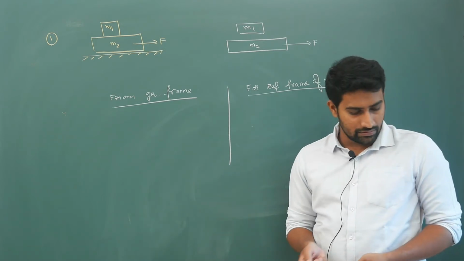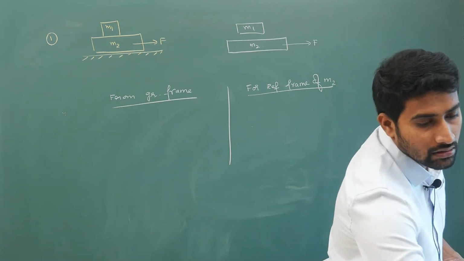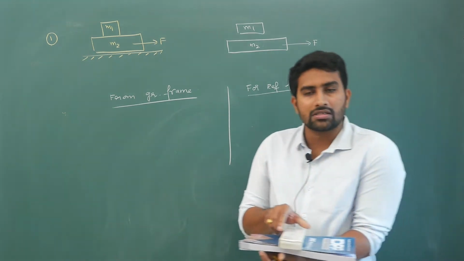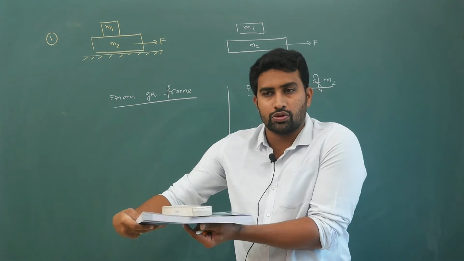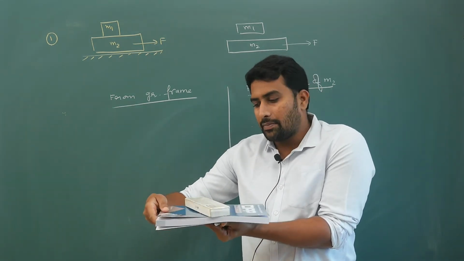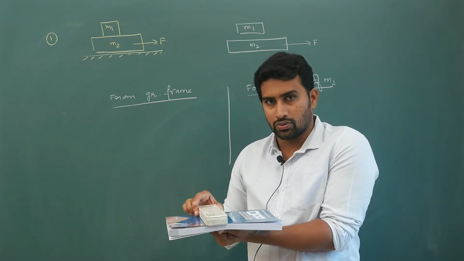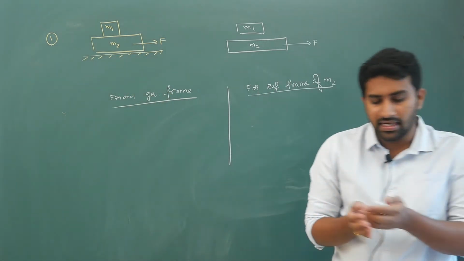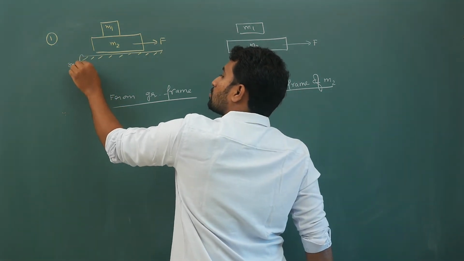Now for example, if I hold a book in my hand, and if I keep a box like this, if I apply force on this book and push this book or pull this book, what will happen? When the book moves, this box also moves, right? So in this case, if this surface is rough, whether it will move or not we will decide later. For now, assume that this surface is smooth.